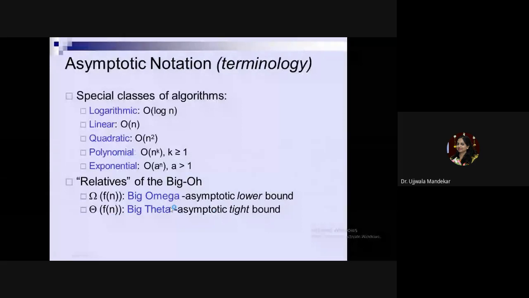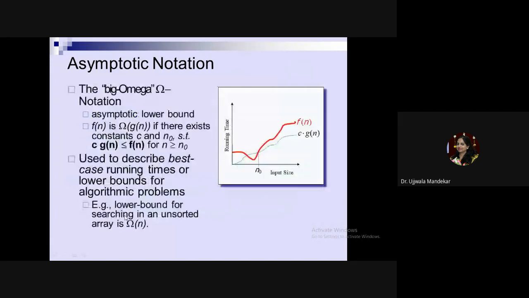As big O notation gives you the upper bound, that is the worst case, the omega notation gives you the lowest bound, lowest working of your algorithm. And theta gives you the range between highest and lowest. It gives you the average between highest and lowest. Let us see the big omega notation.